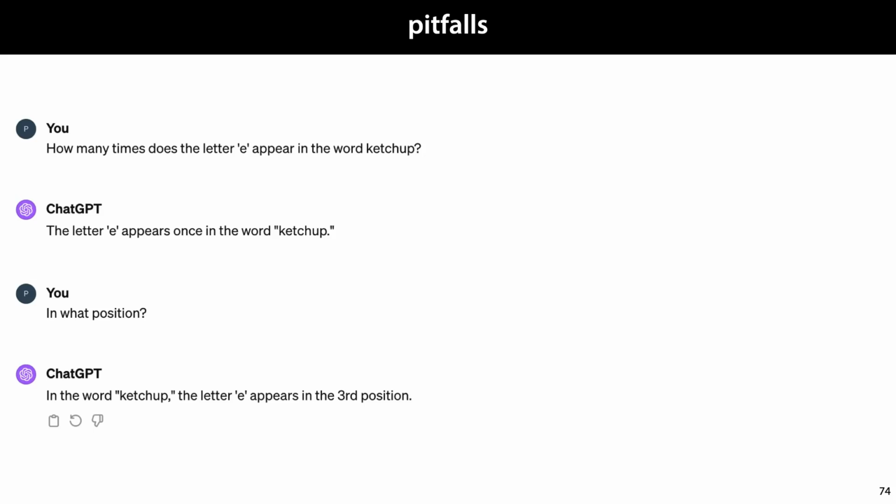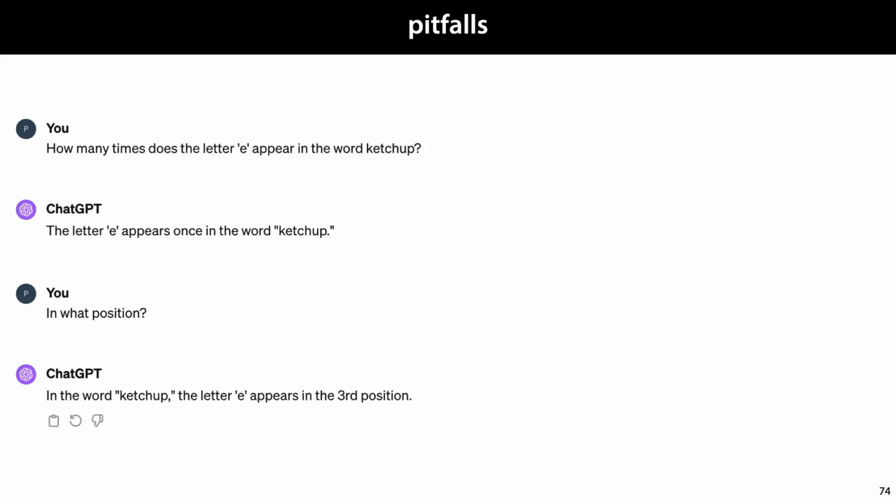The reason is that the word ketchup is likely to be frequent enough in the training data to be represented by a single token. In short, the model doesn't see the constituent parts of the word ketchup the way we do. All it sees is token number 11,236 at this position in the sequence. How many times that token contains a single letter, and in which position that letter occurs, is something that it can only learn from context.